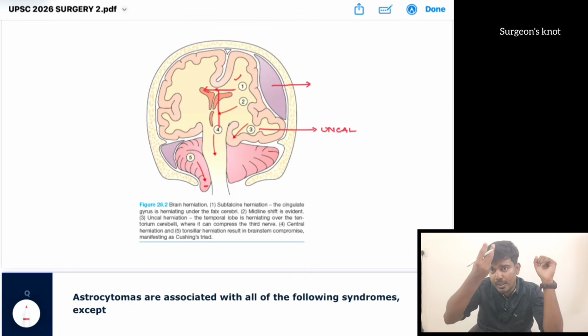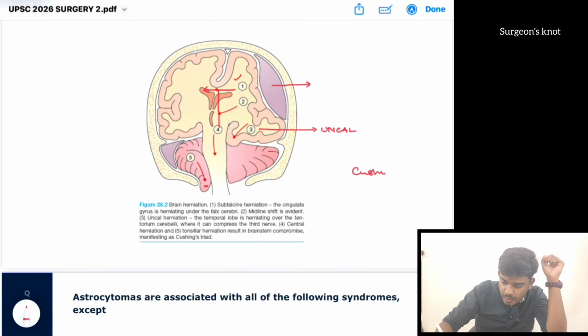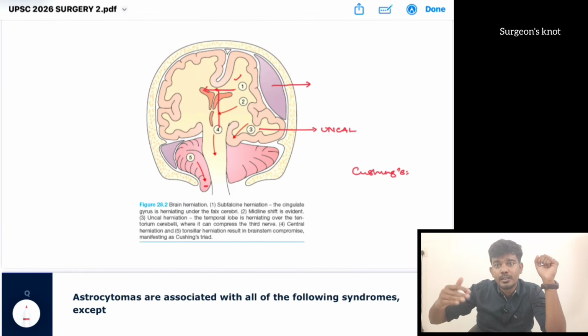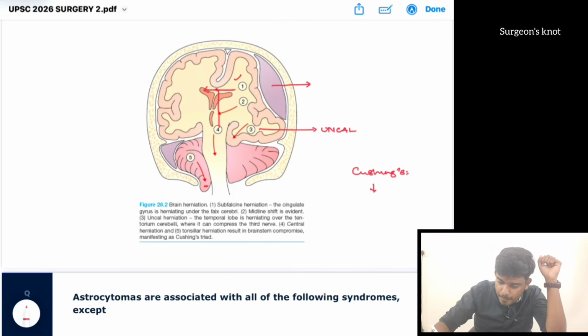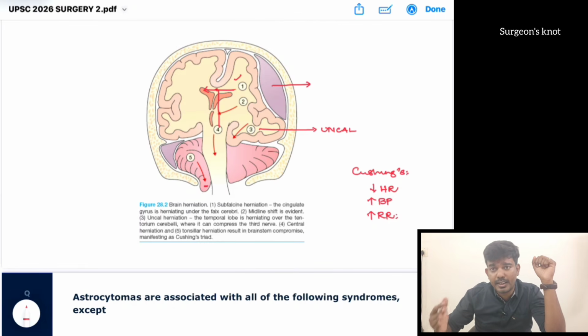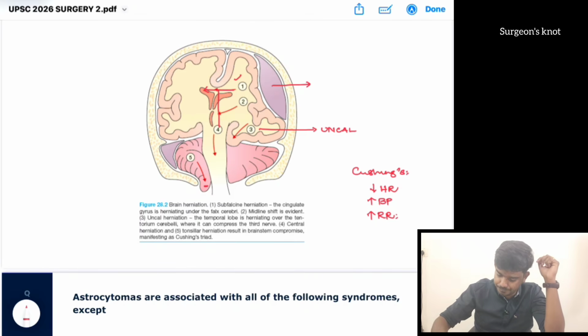The cerebellum goes and herniates downwards and compresses the respiratory centers there and deranges them. So the patient will present with a Cushing's reflex. It is the opposite of shock, where there will be hypotension and tachycardia. Here there will be bradycardia and increased BP, hypertension, and the respiratory centers are lost, so respiration will be irregular. The respiratory centers in this area maintain respiration, and they are lost. So respiration will not be maintained properly.